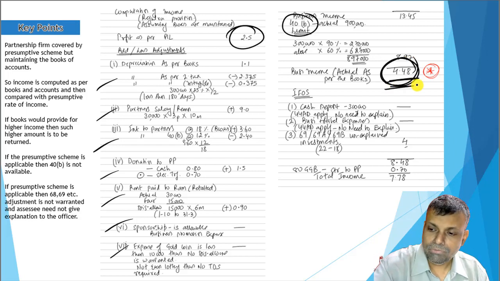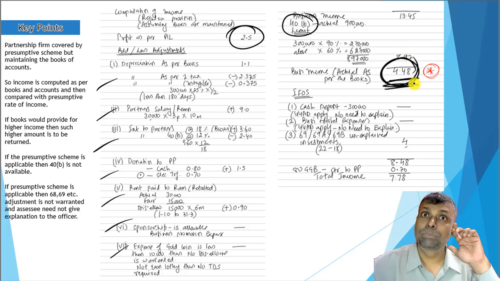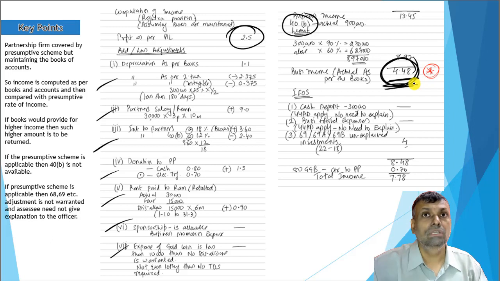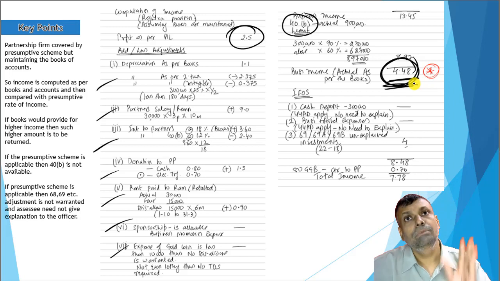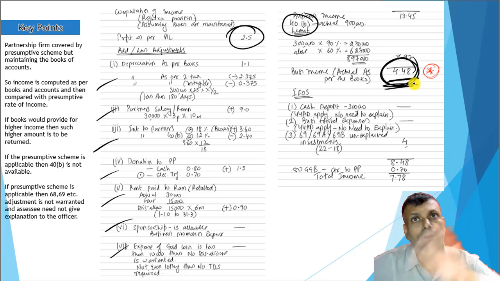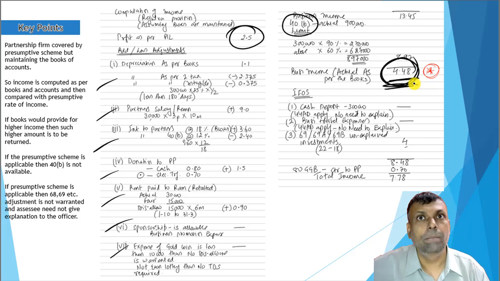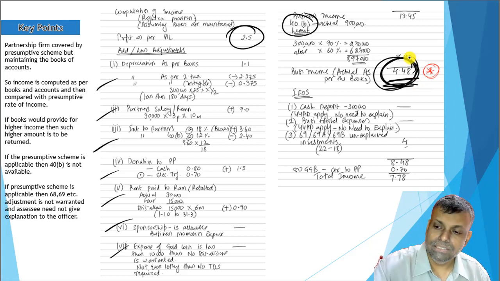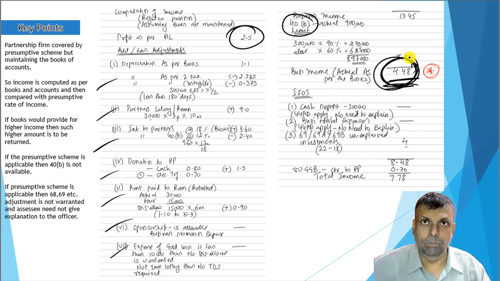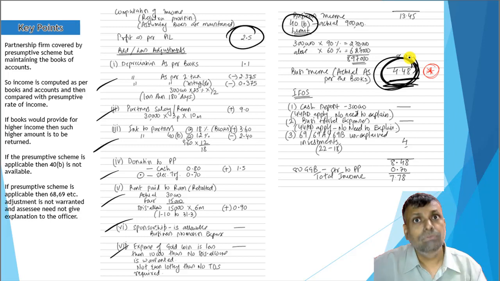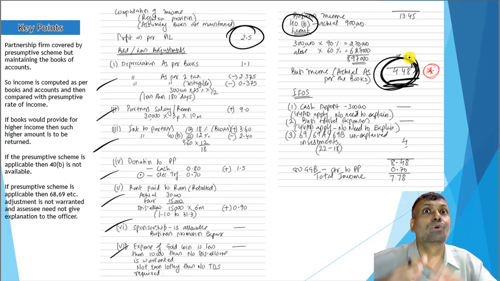Now this particular figure is what we call as per your books of accounts, but the books of accounts computed as per the tax law provisions. I'm not trying to say it is a book profit like your MAT chapter. No, books of accounts profit means you have maintained the records, but it is converted into tax law adjustments, and it is a tax profit, taxable profit, but based on the records that you have already maintained. Now this particular figure, friends, you have to compare with your presumptive number. Where there is a detailed question and the books are maintained, that means you have detailed data, and you cannot ignore this detailed data because you want to do the comparison.